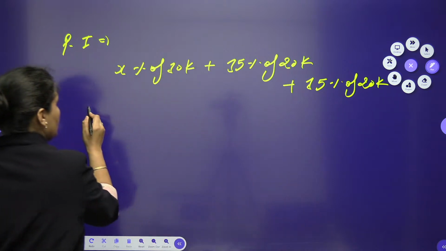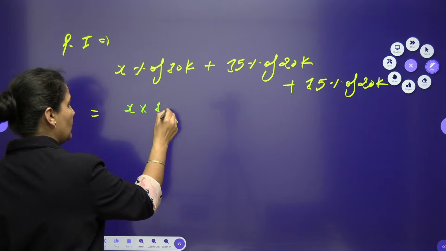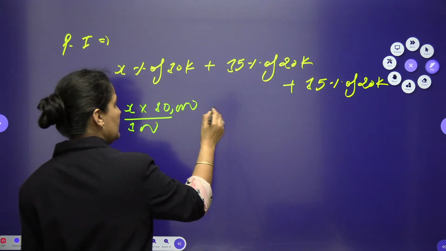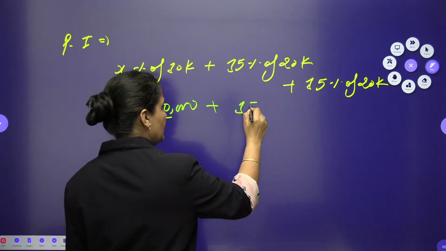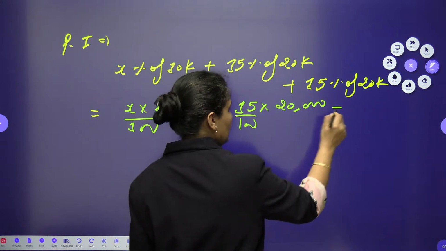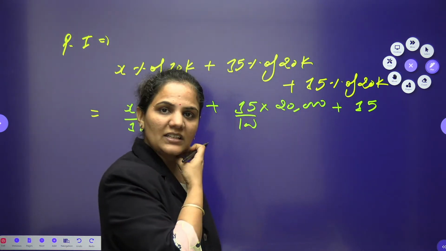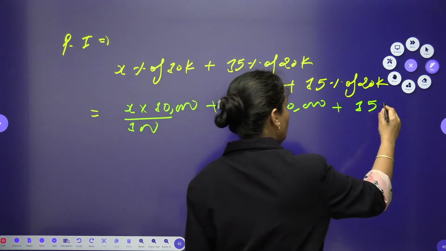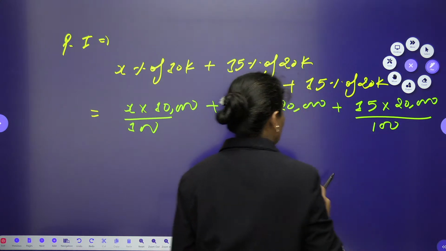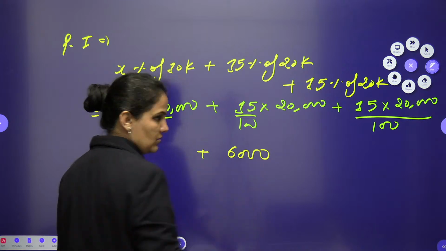X% of 10,000, that I don't know, so I will write X by 100 into 10,000, plus 15% will be 15 by 100 into 20,000. That is 3,000 only, and this will be 3,000 only. So 15% of 20,000 is nothing but 3,000, which you can write as 15 into 20 by 100. So this will be 3,000 and 3,000. I am writing it directly as 6,000.